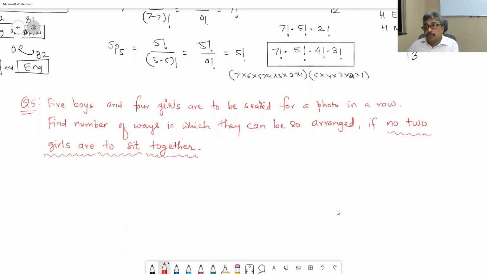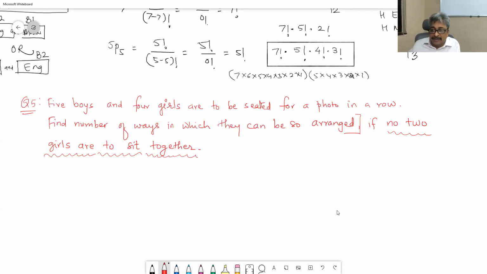This is the condition which is making this problem very difficult. That is the beauty of combinatorics. One additional word in the given problem can change the configuration from very easy to extremely difficult or maybe not doable. If it was only 5 boys and 4 girls, let them sit the way they want, we want to take a photograph, in how many ways can that be arranged?